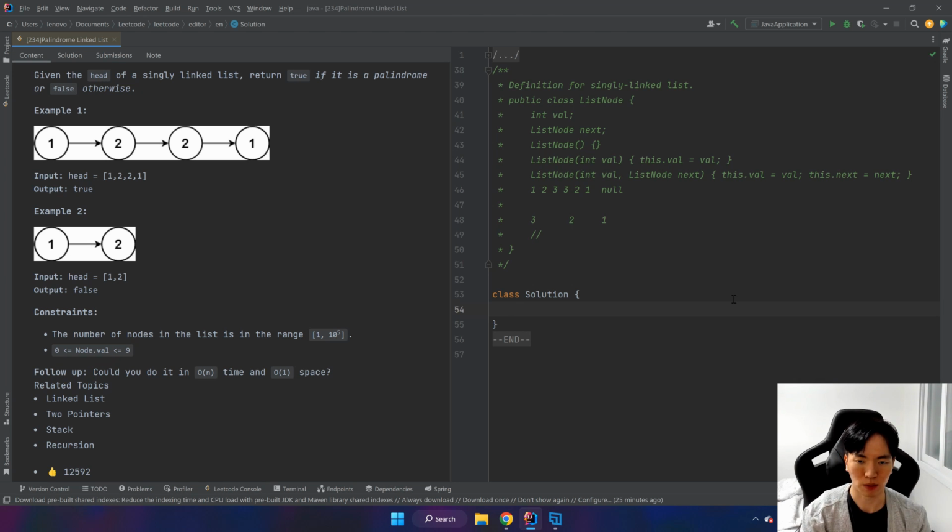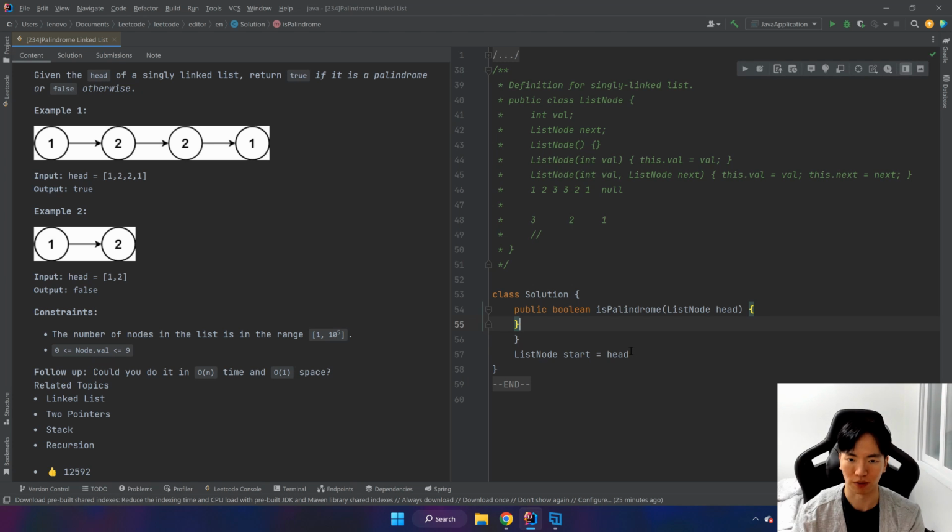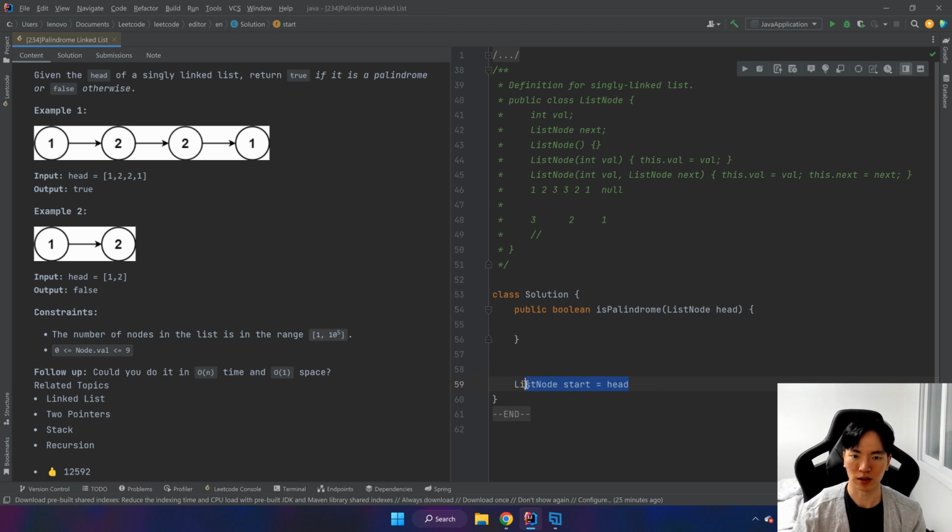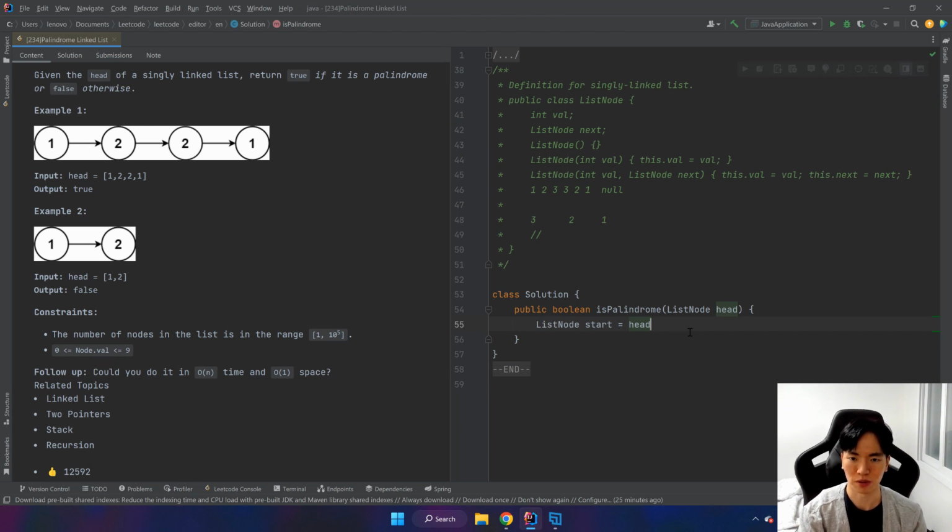Okay, so as I've said, we want to make 2 pointers. ListNode slow equals head. Wait, why is so much missing? Oops, I accidentally deleted the method. Okay, so this should be given. Oh, okay, and inside this method we want to create local variables, not instance variables. And fast equals head.